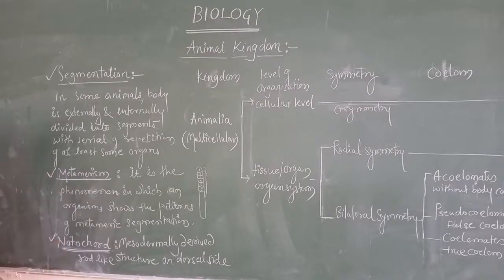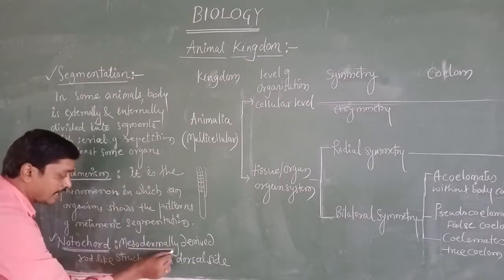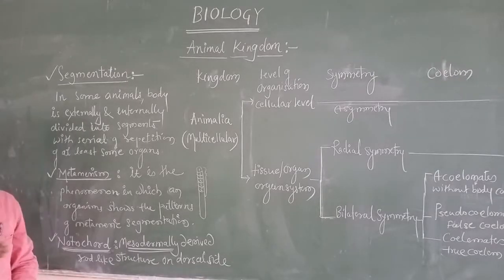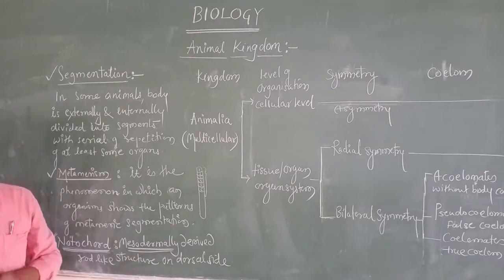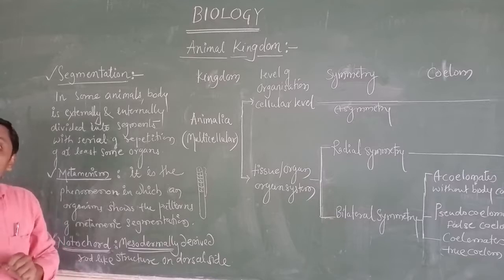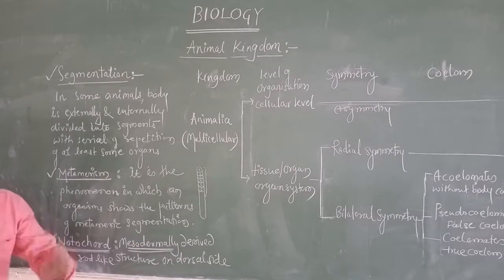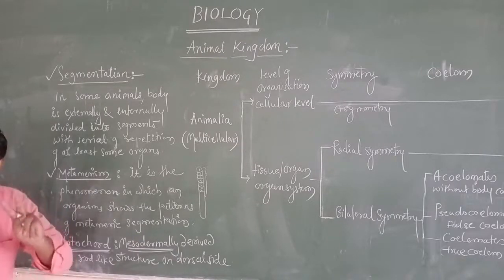This is very important. Notochord in the sense it is mesodermally derived. Now again you are going to remember the yesterday's class or previous video. In the previous video we discussed diploblastic and triploblastic organisms. There I told you diploblastic organisms, during the embryonic development, have two layers.